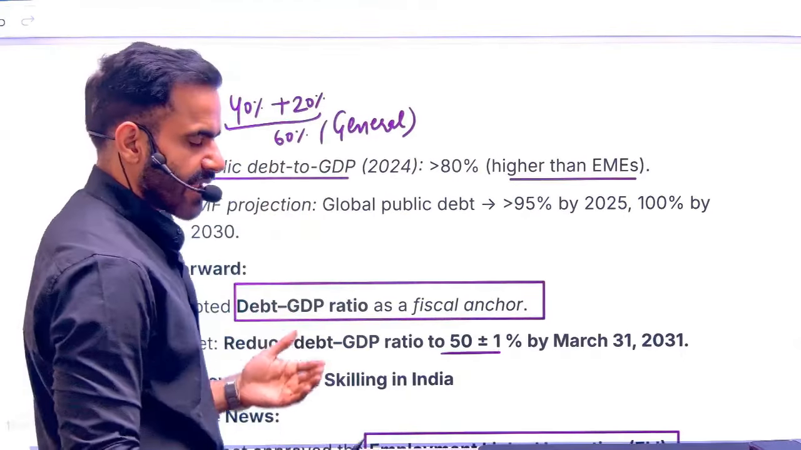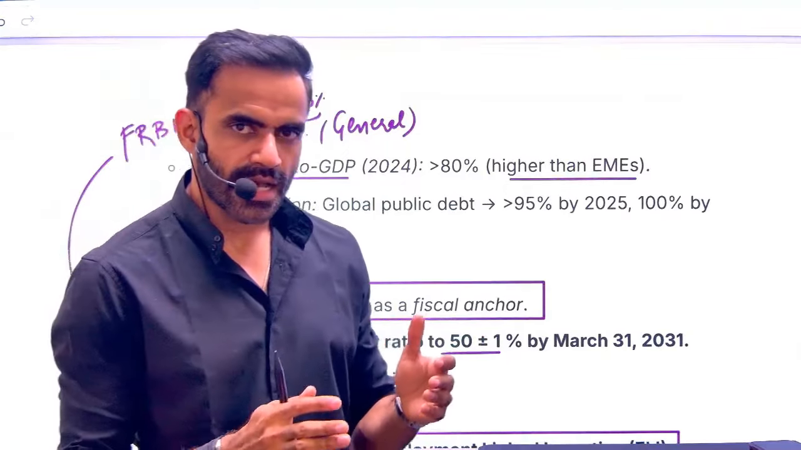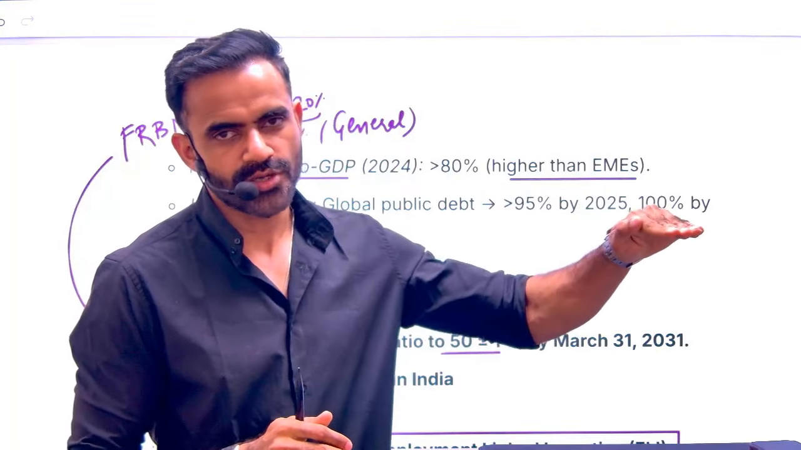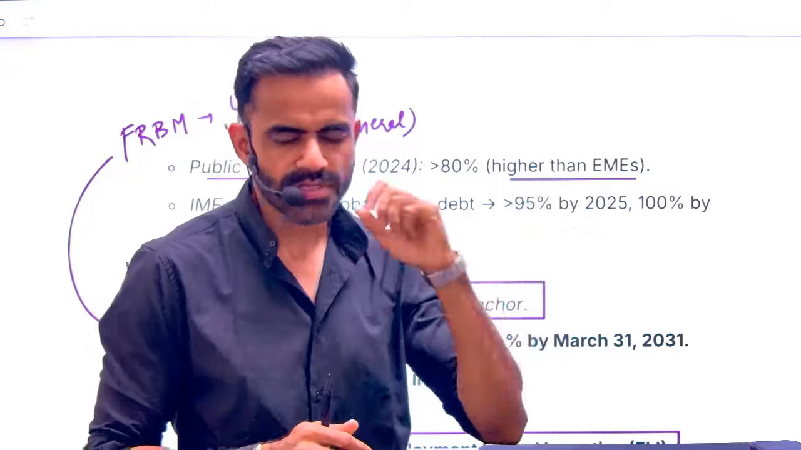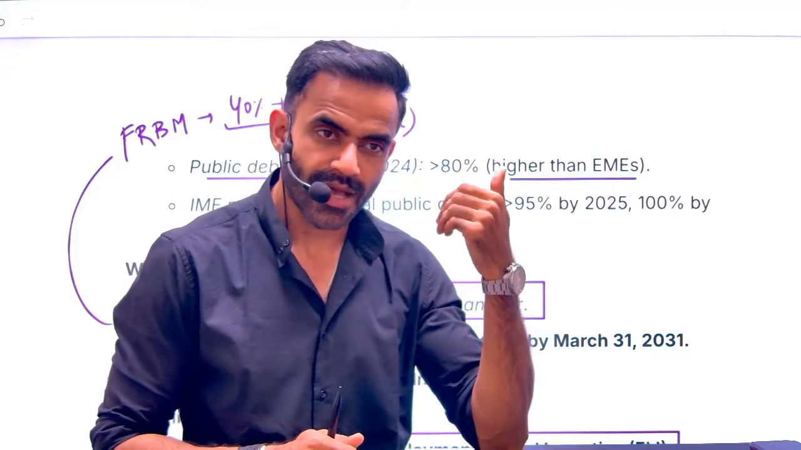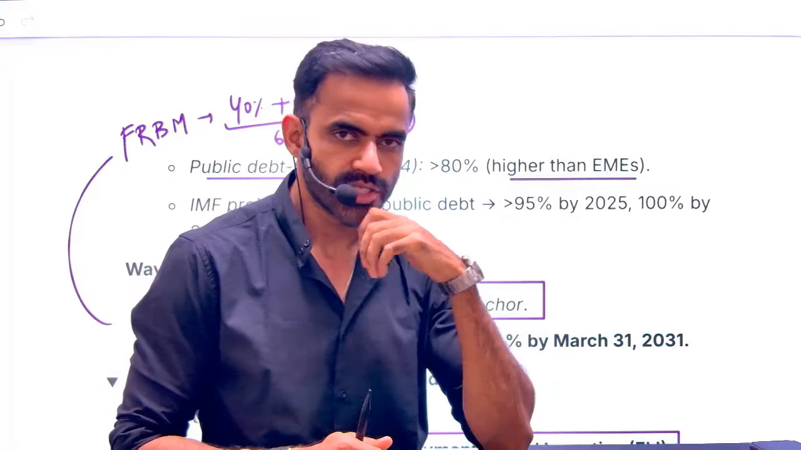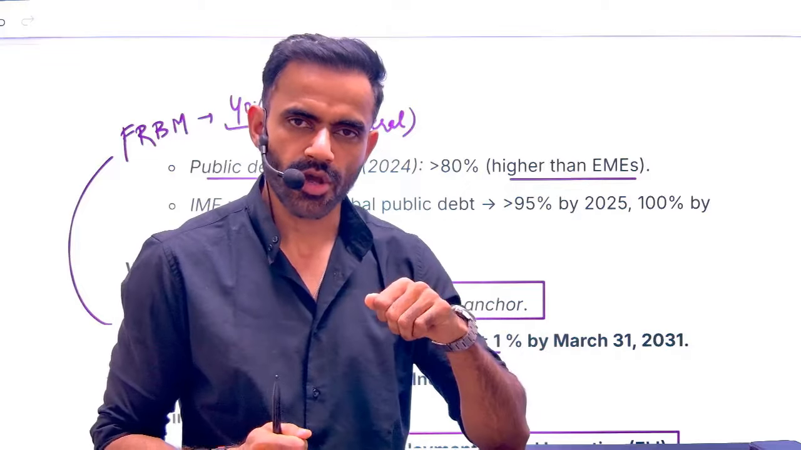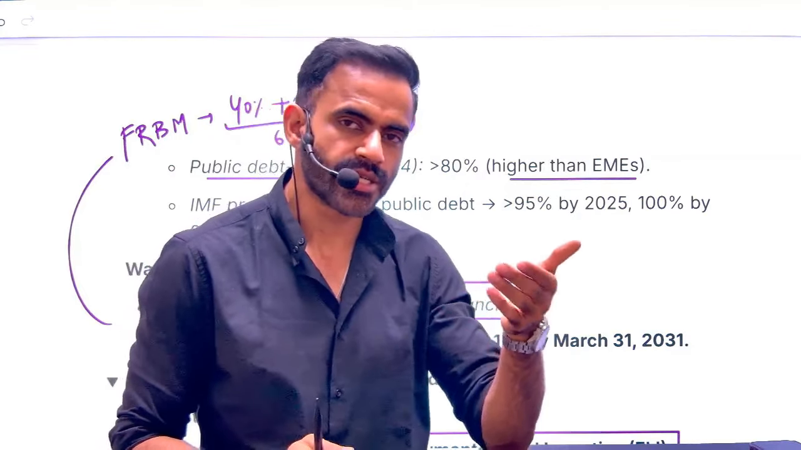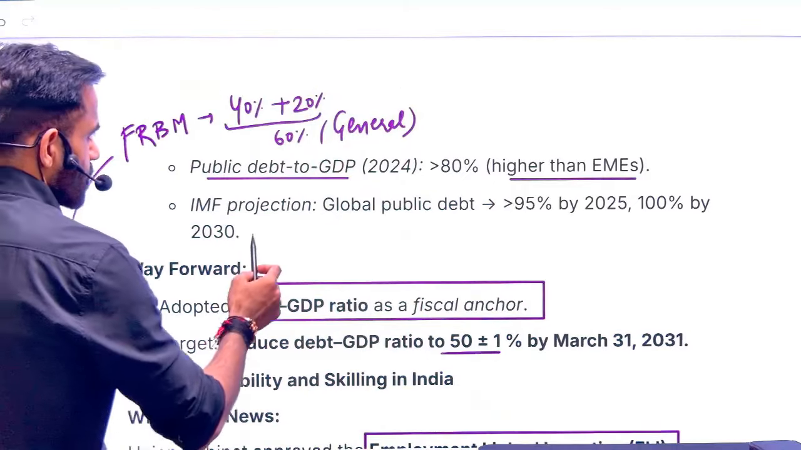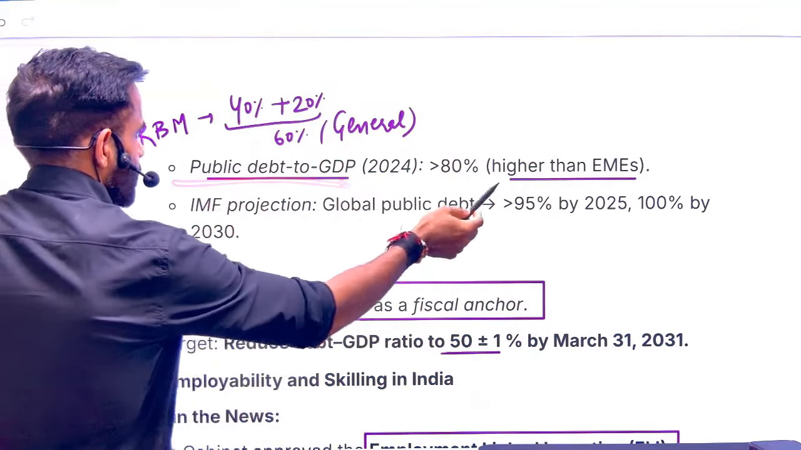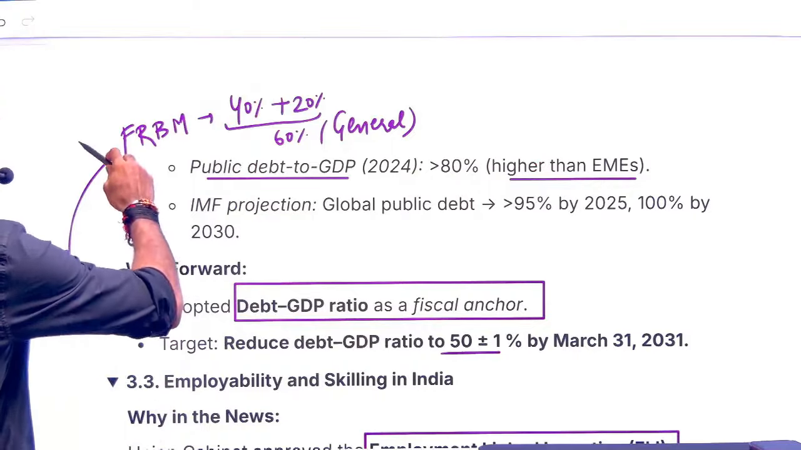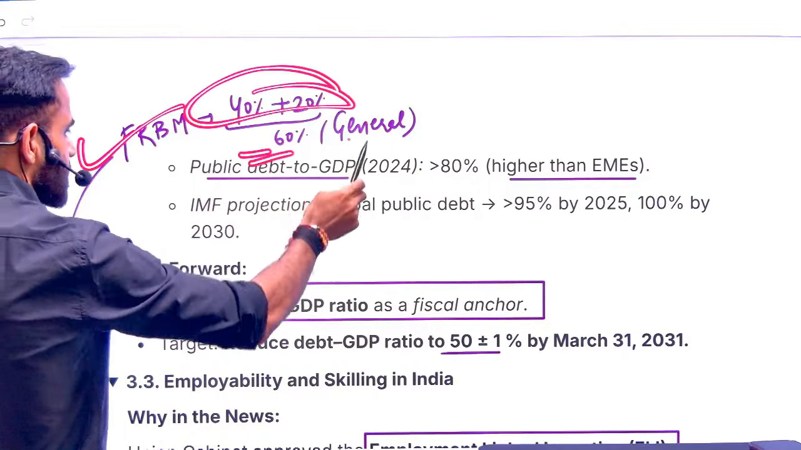See, as far as the FRBM Act is concerned, the upper limit on general public debt should be 60%: 40% for the center and 20% for the states out of the 60. But the problem is right now our debt is way beyond this limit, especially because of COVID. The government had to borrow money to give a boost to the economy, in a very simple sense, to follow the expansionary policy. Okay. So our public debt to GDP ratio is more than 80%, which is higher than emerging market economies. As per FRBM, it should have been 40 plus 20, that is 60%.